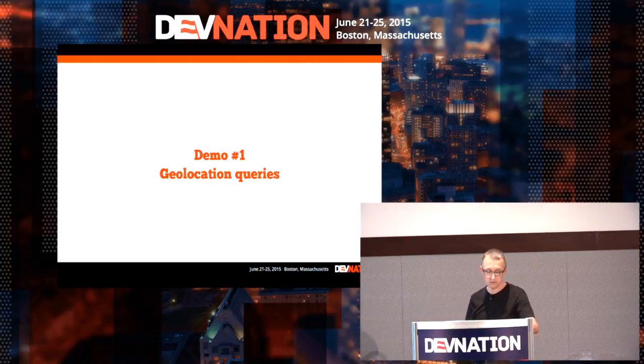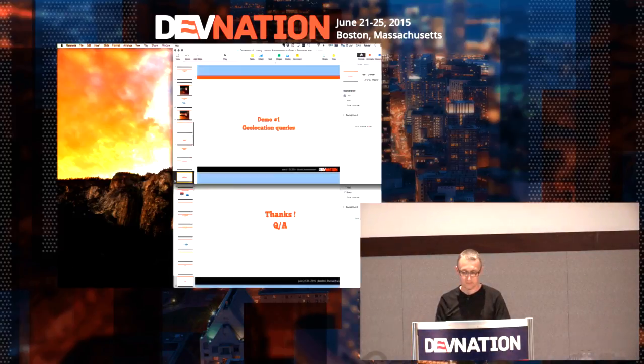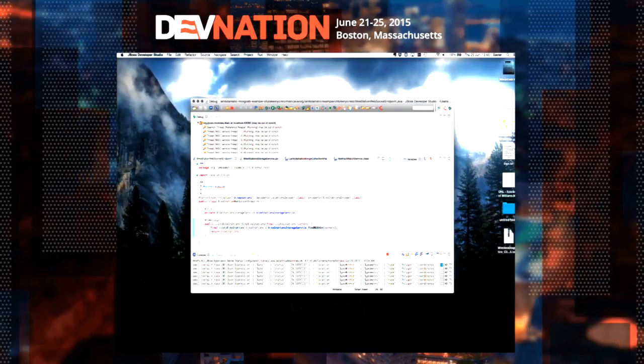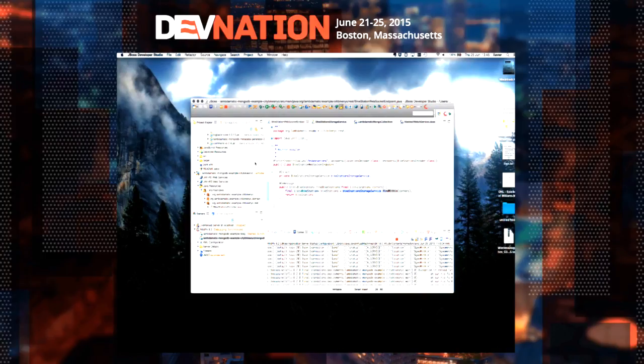Okay, it's time for a short demo. We have JBoss Tools here. We have the first example here, which is, as I've shown you before, where we are going to look for bike stations in New York City. I'm going to show you what we have here.